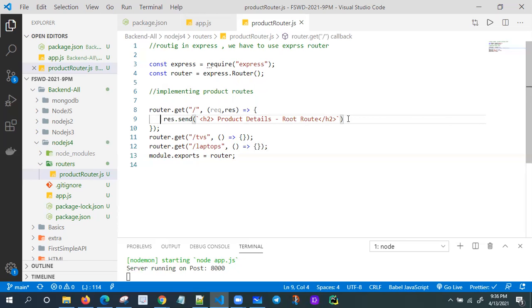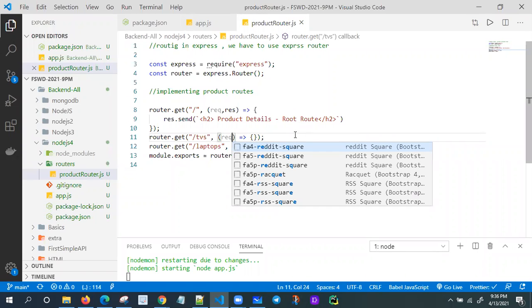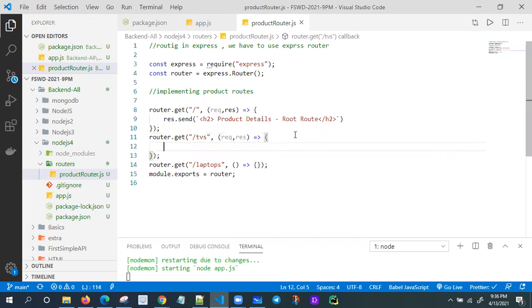Go to the same thing. I'm going to copy this one. I need to pass request and response parameters. Here only I'm keeping this one. I think product TV details, all TVs details. TVs, not TV details.